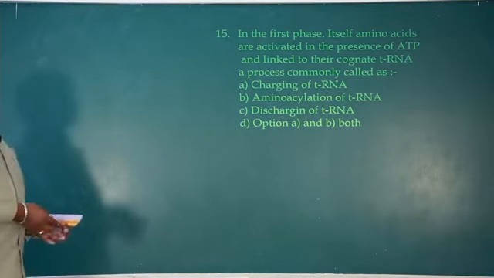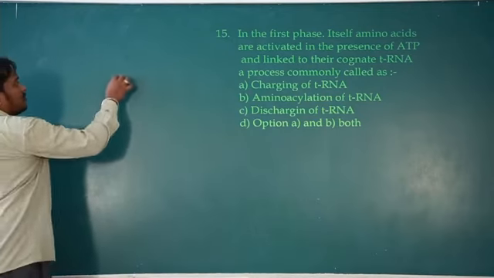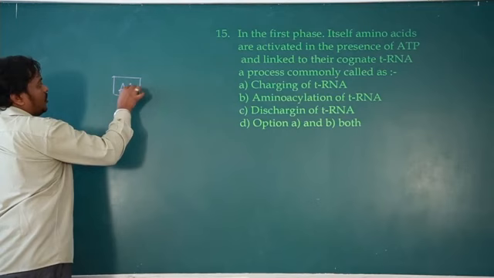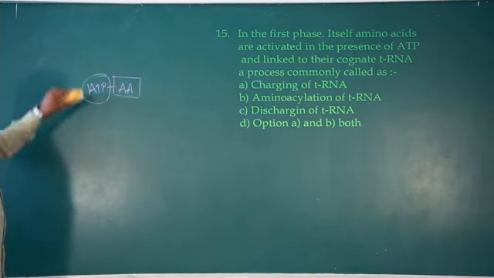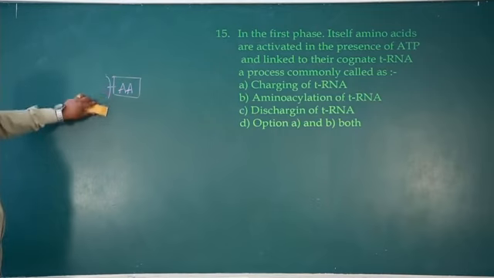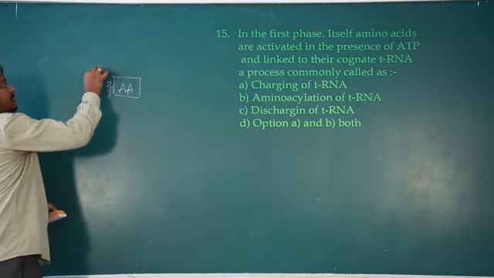The process is commonly called the whole process. First, the amino acid gets charged with the help of ATP. It gets charged by an ATP. Later ADP is removed, only the phosphate remains, meaning ADP is removed.